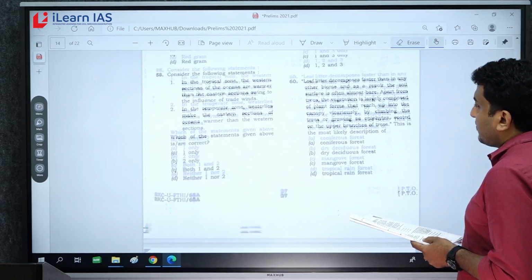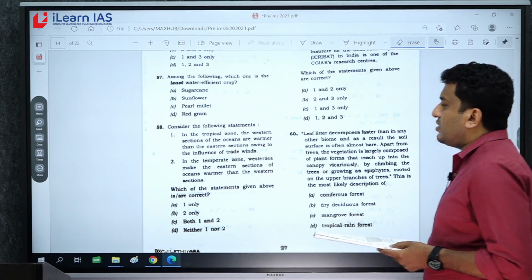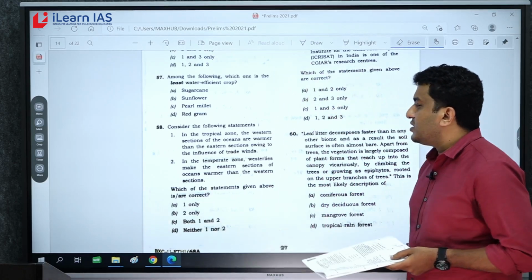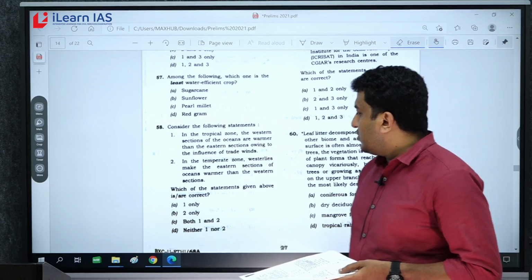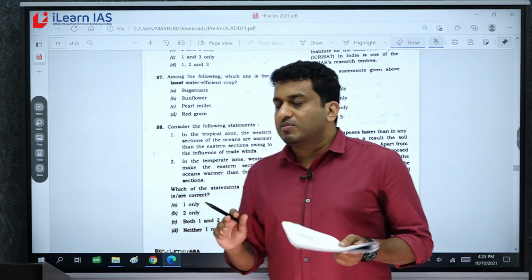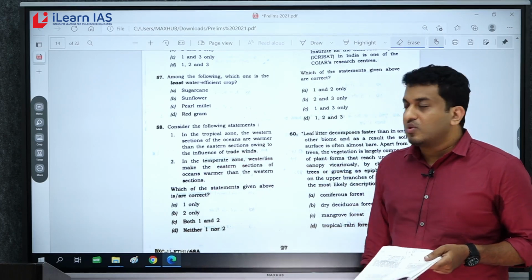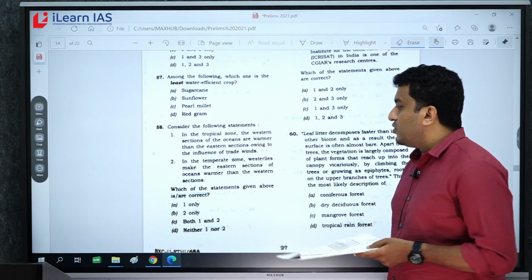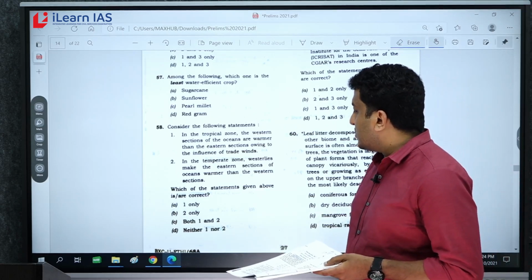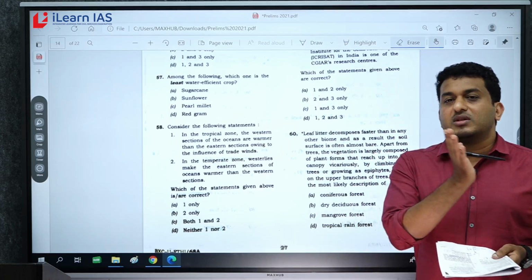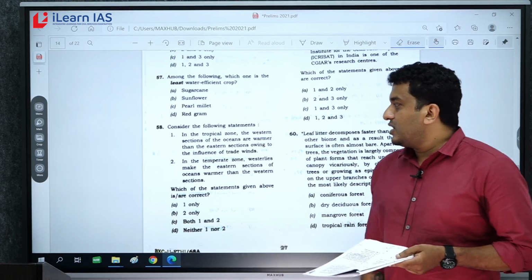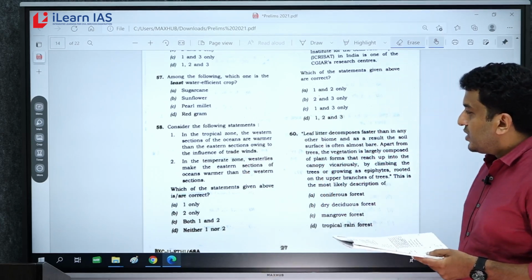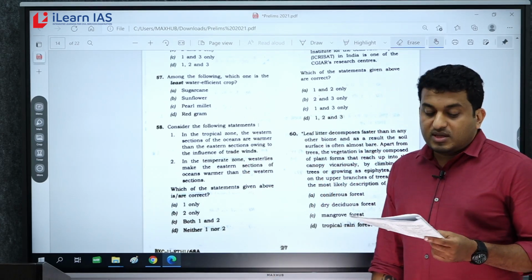Now 58. It's a direct question from oceanography. In the tropical zone, the western section of oceans is warmer than the eastern section owing to the influence of trade winds. It's like ocean atmosphere circulation. So the first statement is correct. And the second statement, in the temperate zone, westerlies make the eastern section of oceans warmer than western sections. Yes, westerlies are actually pushing the water, right? So with that logic, if you have an understanding of gyre circulation, you can solve this question. So 58, answer is C.